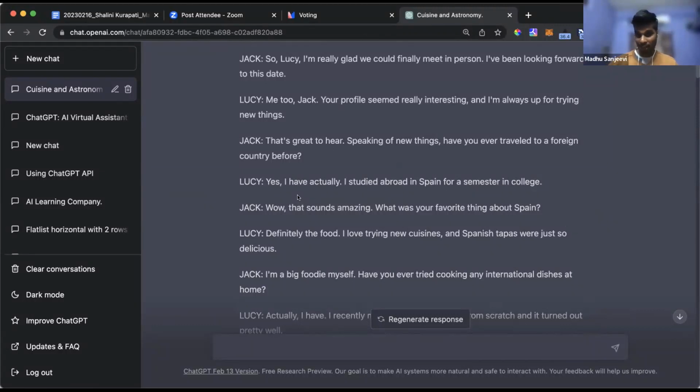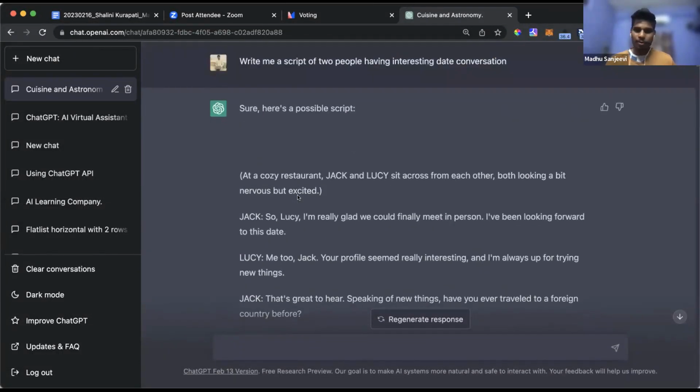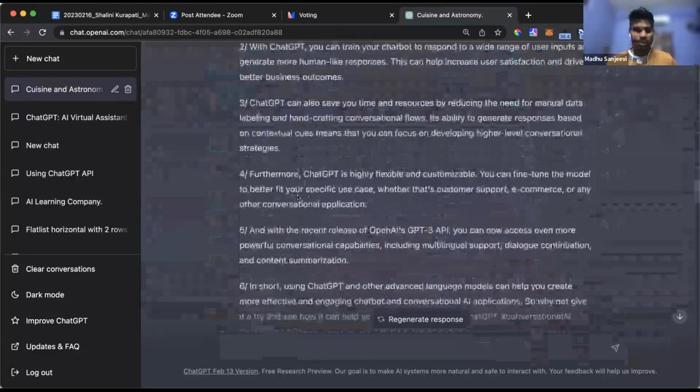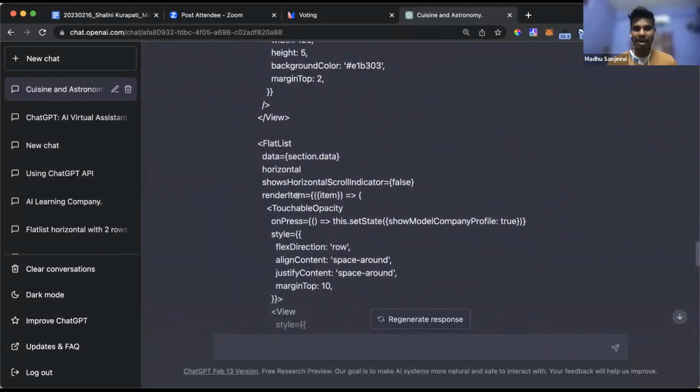But again, these are very limited. Obviously, with our time, we have to limit ourselves to make this presentation. But as I said, you can even give a lot of questions, a lot of different ways to question. For example, you can even play with the AI, like chess. You can play with ChatGPT. It kind of fails at this time, but it improves over a period of time. So these are the positive things about ChatGPT. We'll go to the negative stuff as well.